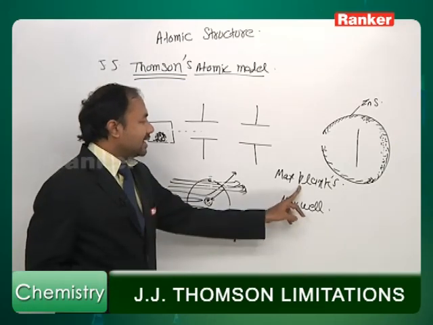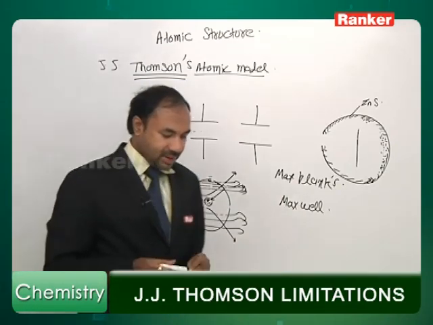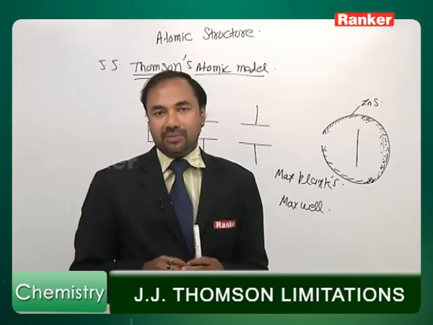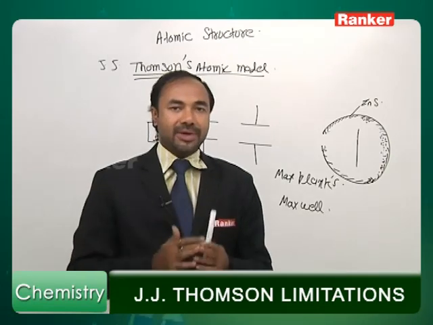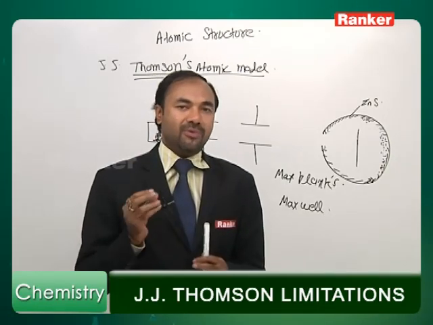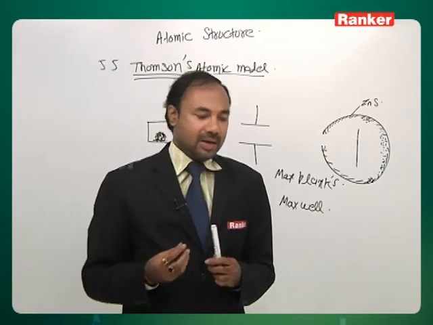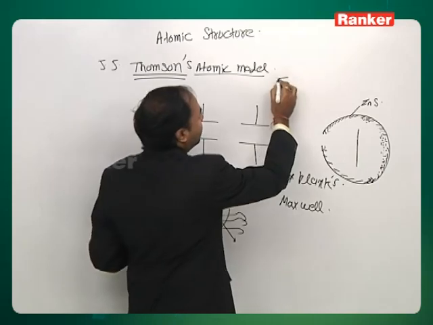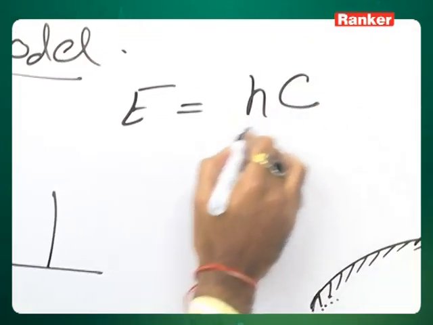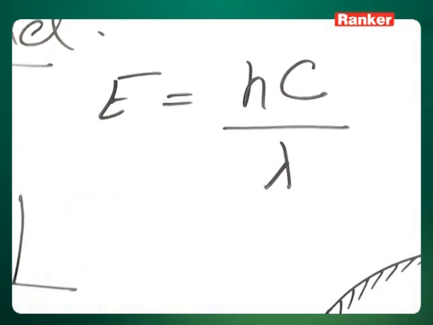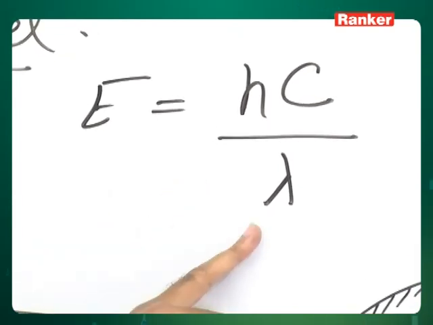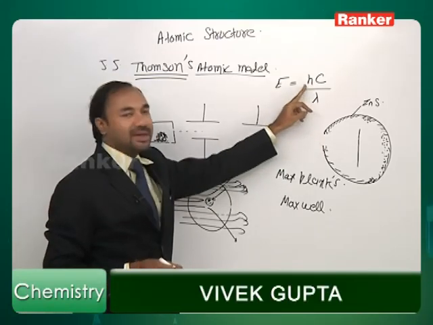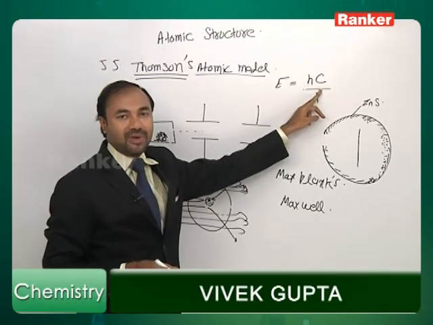Another scientist, Max Planck, said that energy is not emitted or absorbed continuously. It is emitted or absorbed in the form of photons, in packets of energy. Each packet of energy consists of a certain amount of energy, and he said this can be given by E equal to hc by lambda, where lambda is the wavelength of that particular radiation, h is Planck's constant, and c is the speed of light.